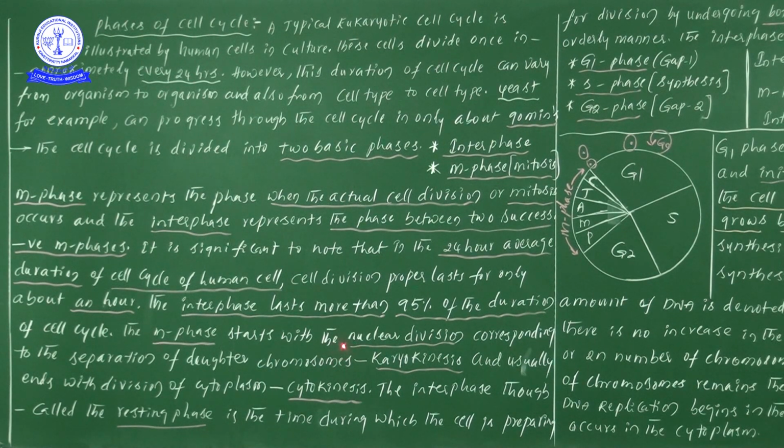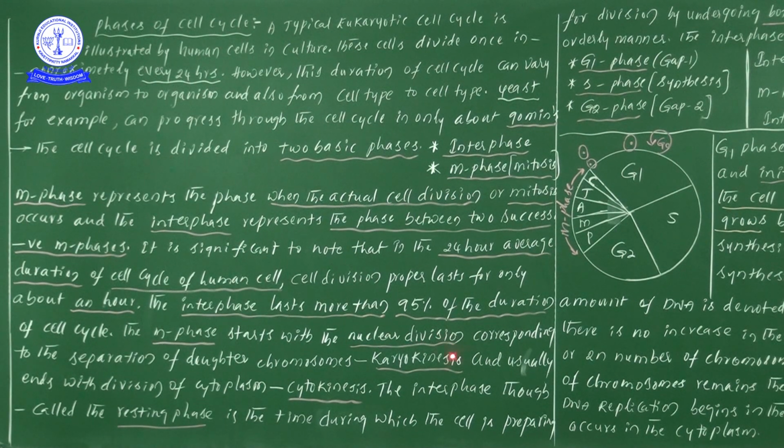We can identify M phase as the start of division of the nucleus. From our subject point of view we term it karyokinesis. Karyokinesis is nothing but division of the nucleus, which we also term nuclear division.